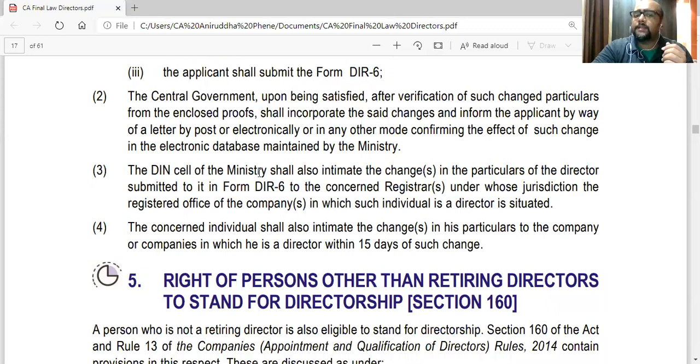Plus, the DIN cell of the ministry, there is a cell for the DIN, shall also intimate the changes in particulars of the DIN submitted to it in form DR6 to the concerned registrars under whose jurisdiction the registered office of the companies in which such individual director is situated.